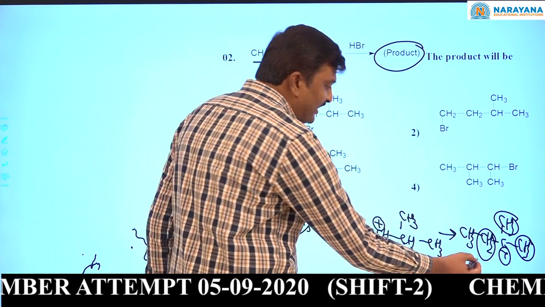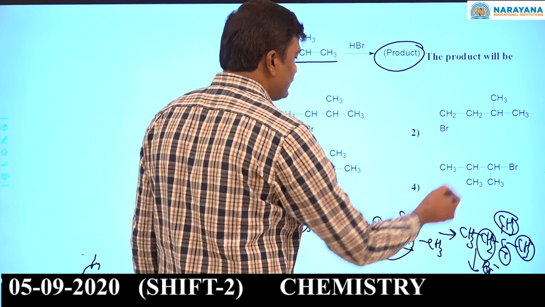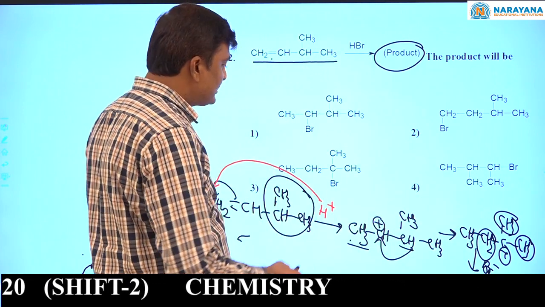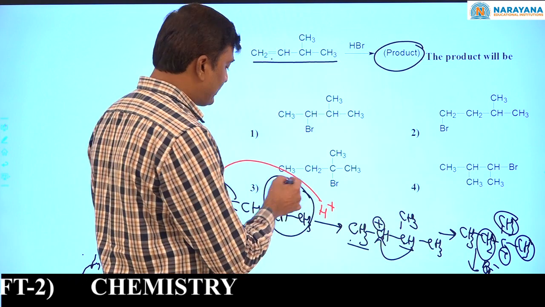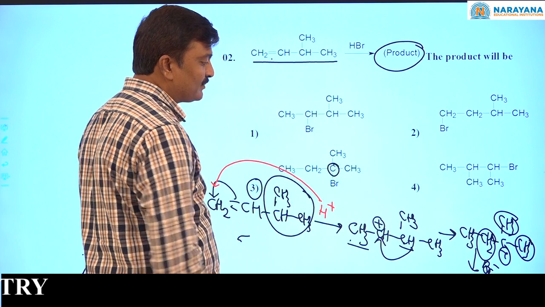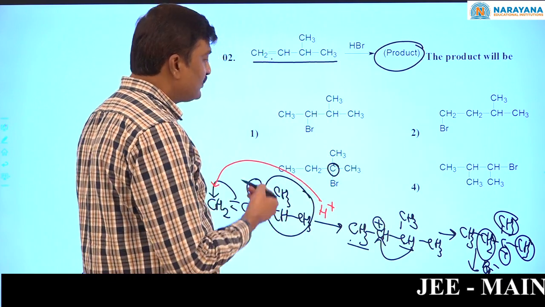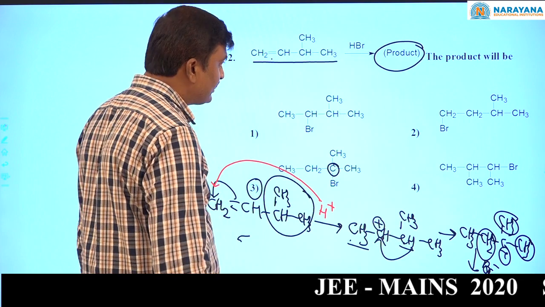Now Br minus nucleophile will attack here. So what is the final product? This rearrangement product. What is that rearrangement product? Option 3. Here Br minus is added, na? So option 3 is the final product. Now come to the next question.